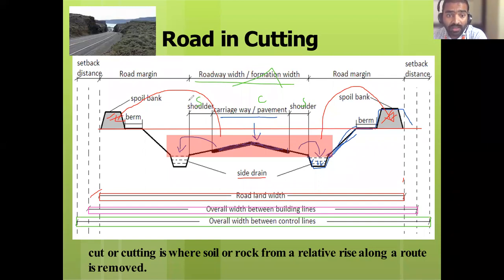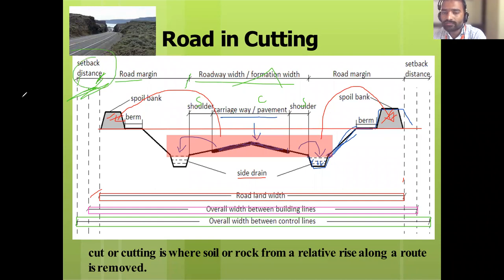From the outer edge of the shoulder to the building line, what did we call it? Road margin, as there. Here also the same: from the outer edge of the shoulder to the road boundary line is the road margin. The entire line is called setback distance.